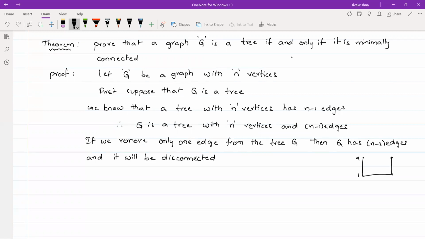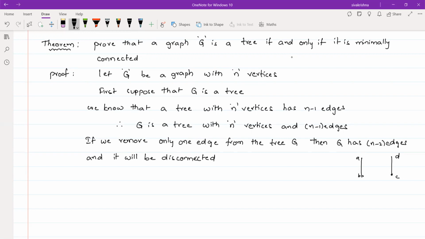So this is A, this is B, this is C, and this is D. So this is a tree with 4 vertices and 3 edges. Suppose if you remove any one edge from this tree, then the graph is disconnected. I am removing the edge BC. Whenever we remove the edge BC, that graph becomes disconnected. So we say that graph G is a minimally connected graph.